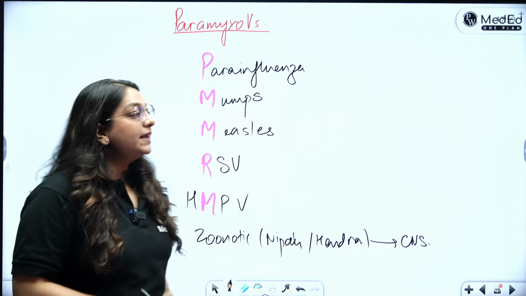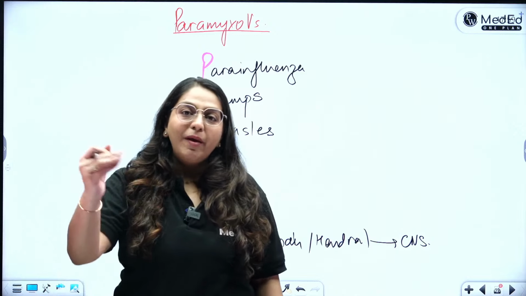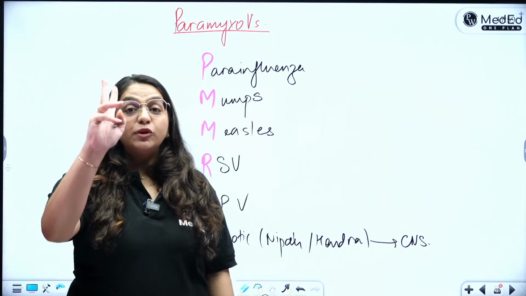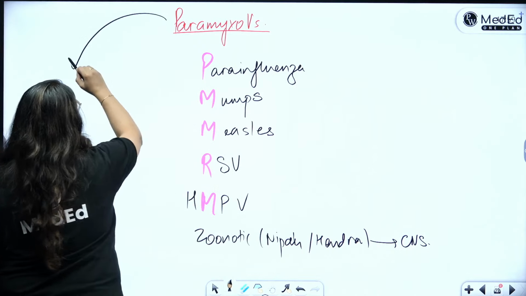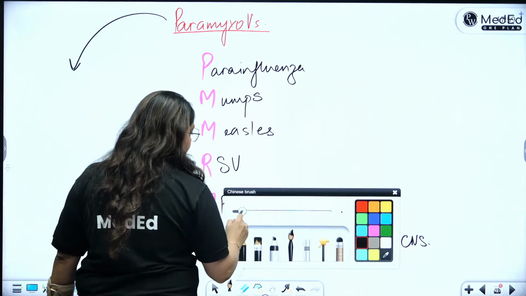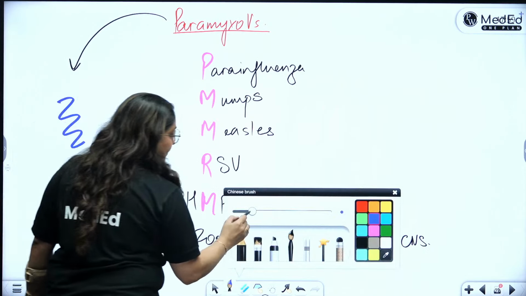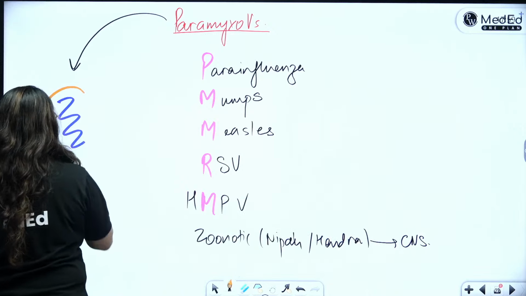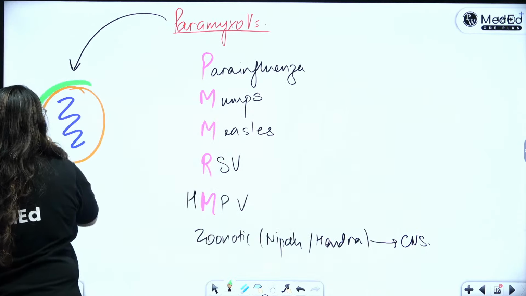Why are we reading in this particular order only? Why are we only reading it as PMMRM? Because we need to remember two important antigens. So all your paramyxoviruses, they are close cousins of the influenza virus. So all of them have a single-stranded RNA. Then they have a helical nucleocapsid. On top of this, they have an envelope, right?